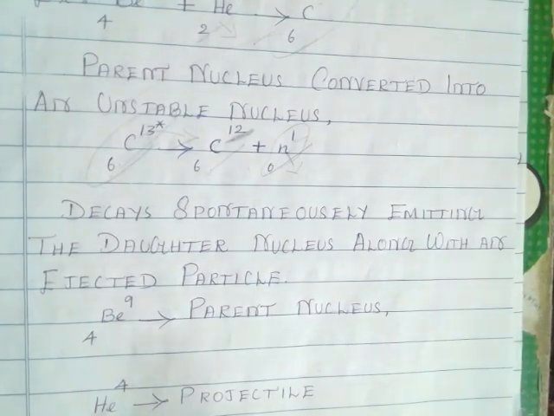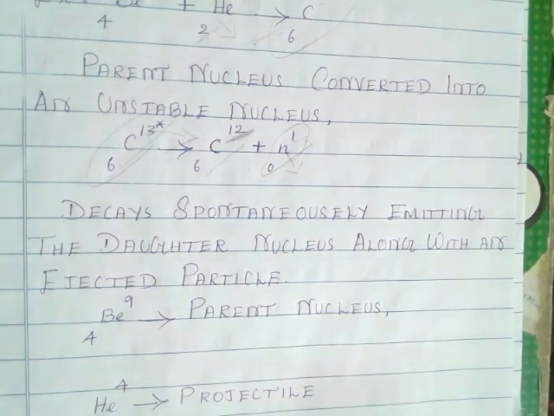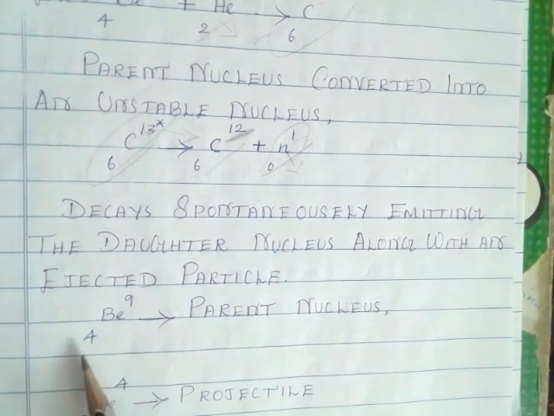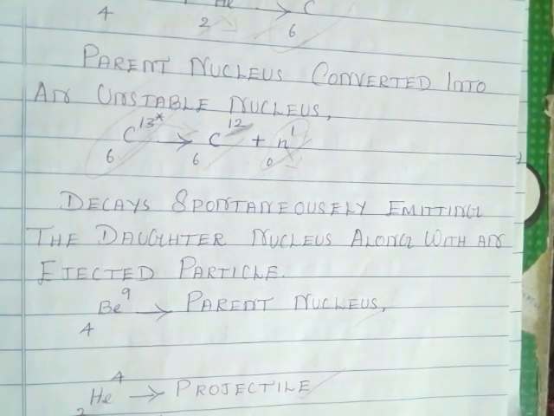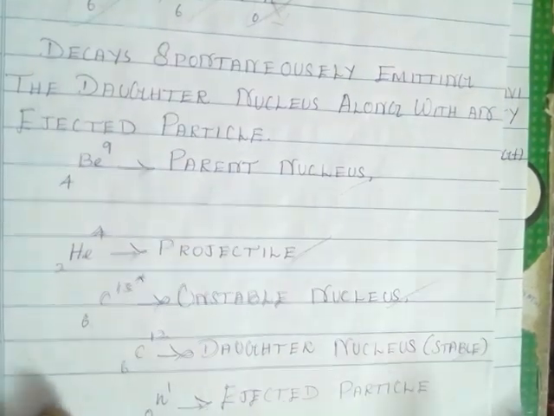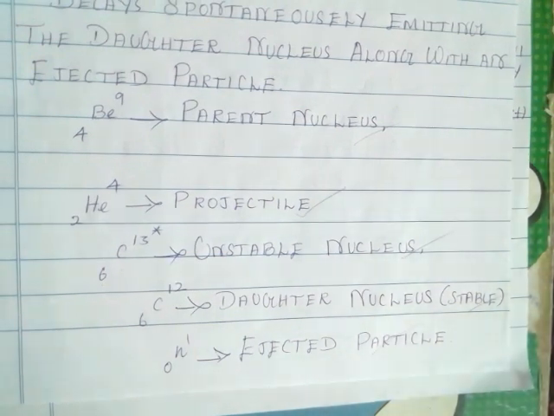It decays spontaneously, emitting the daughter nucleus along with an ejected particle. 4Be9 is the parent nucleus, 2He4 is the projectile, 6C13 star is the unstable nucleus, 6C12 is the daughter nucleus, a stable nucleus, and 0n1 is the ejected particle. I think everyone has got a clear idea about the factors involved in nuclear reactions.